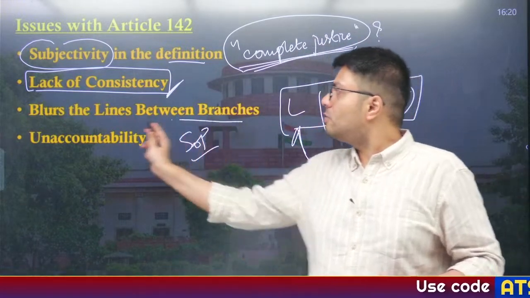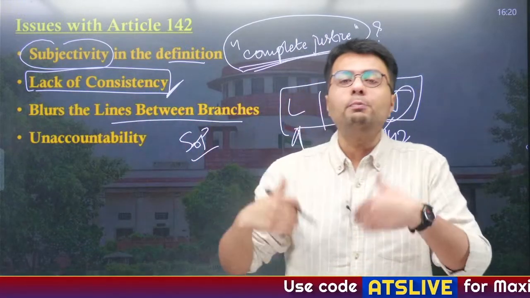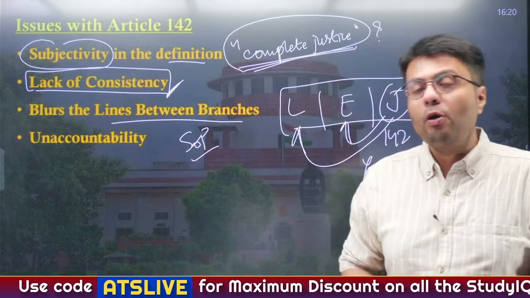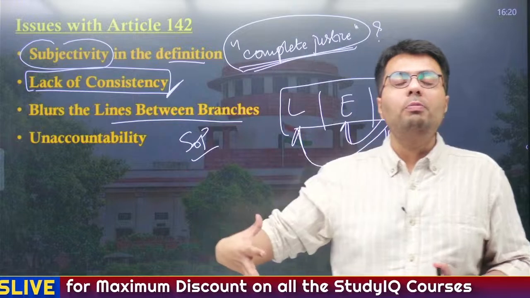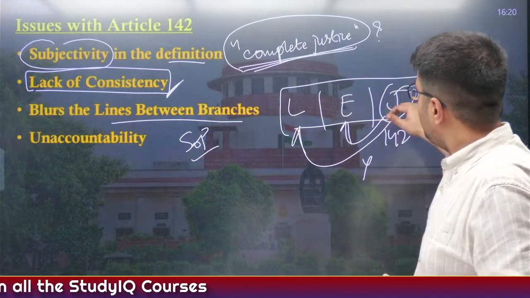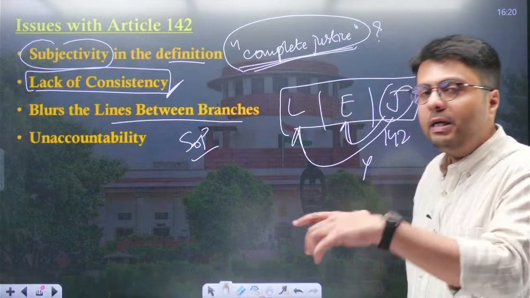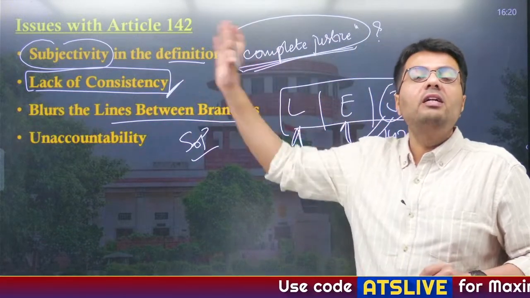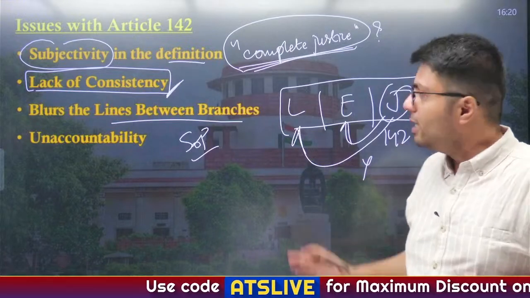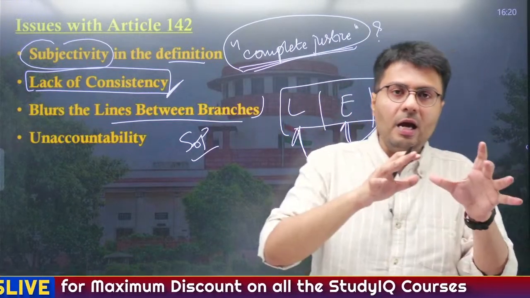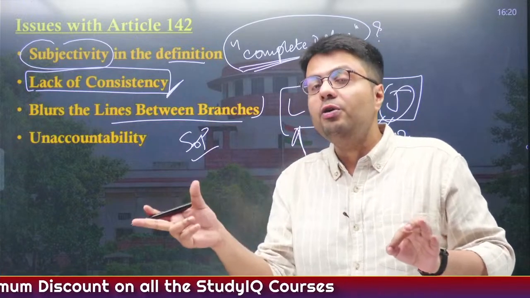So this is also a big issue: what expertise does the Supreme Court have when it comes to implementation of any policy? No, right? It is the responsibility of bureaucrats with an oversight of the political executive. So when the Supreme Court does not have any expertise in the execution of the law of the land, how can it effectively execute any particular policy? This is how the blurring of lines between branches tilts the balance of power in favor of the judiciary, away from the legislature and the executive.